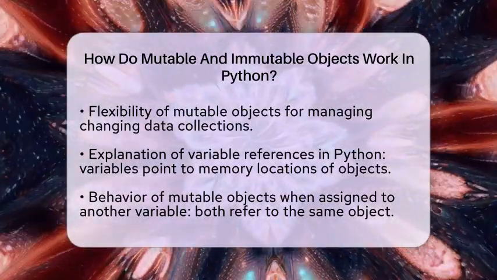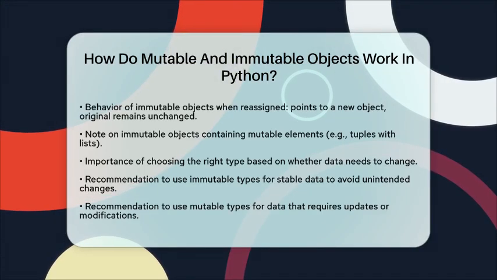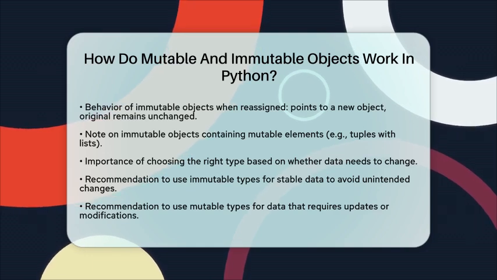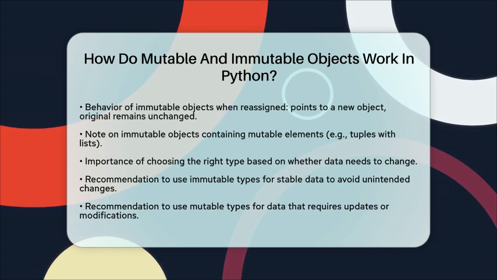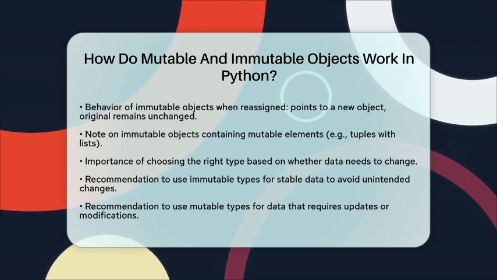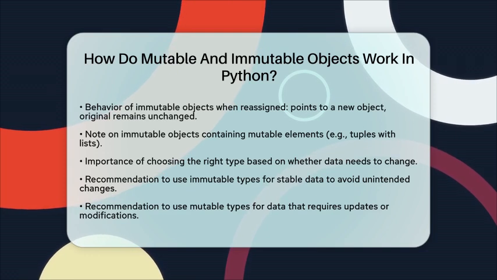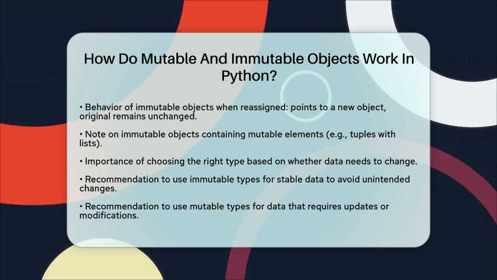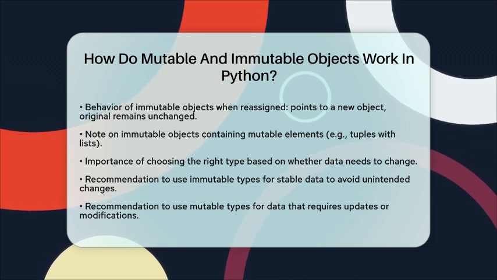Understanding the difference between mutable and immutable objects is essential for writing efficient Python code. When deciding which type to use, consider whether you need to change the data after creation. Use immutable types for data that should not change, as this helps prevent unintended side effects. On the other hand, use mutable types when you need to update or modify data dynamically.